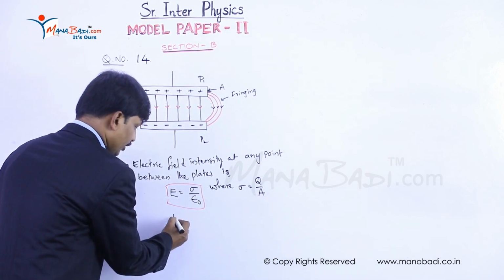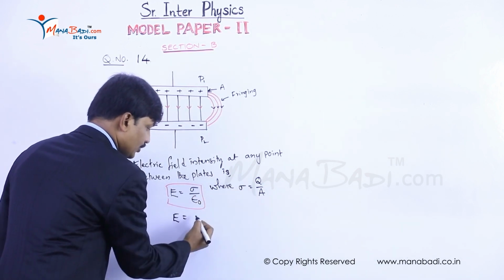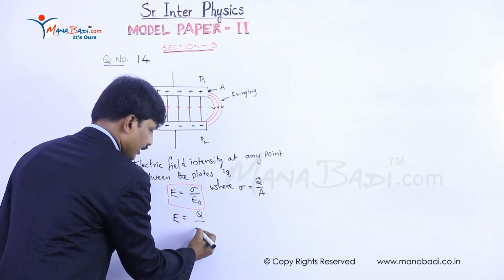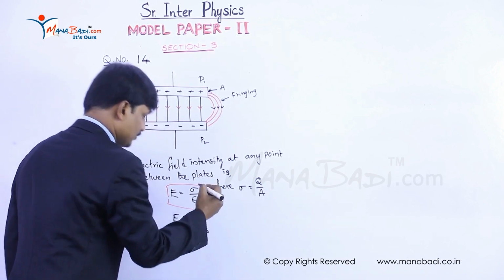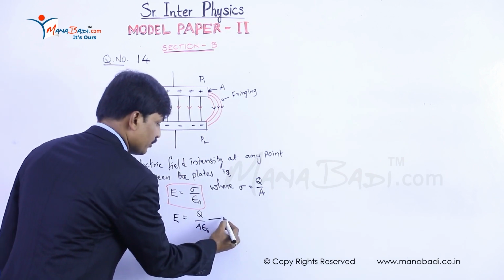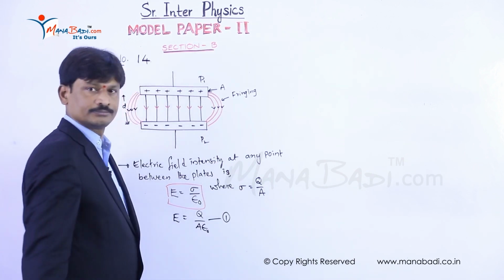Now, E can be taken as Q by A epsilon naught. Let us take this as equation number 1.